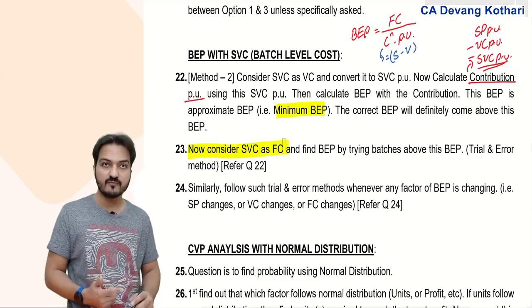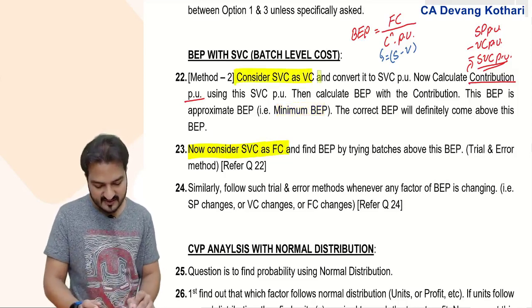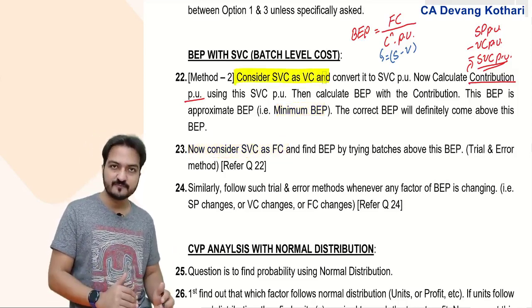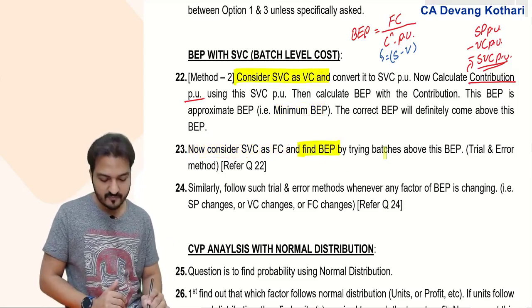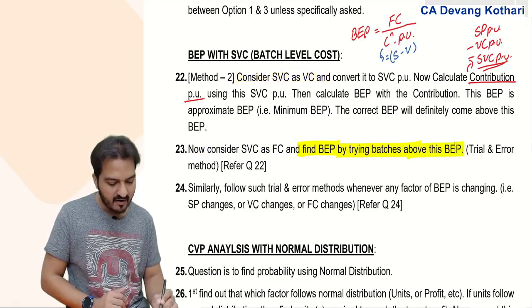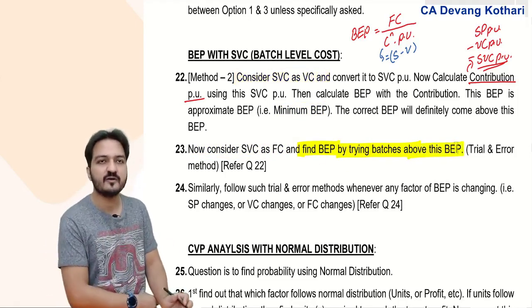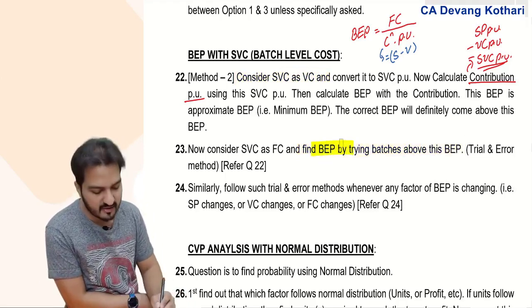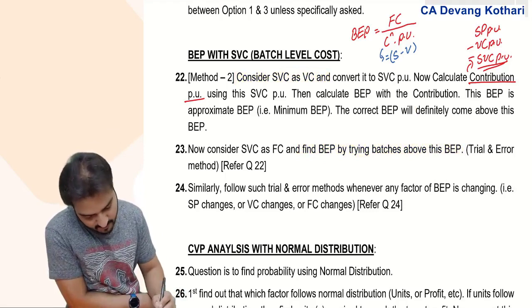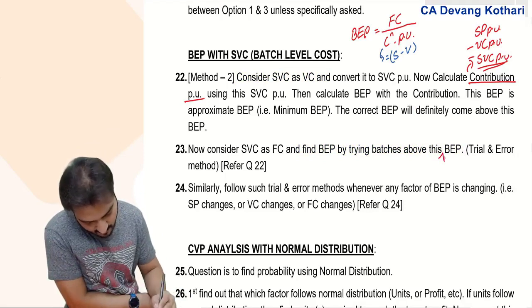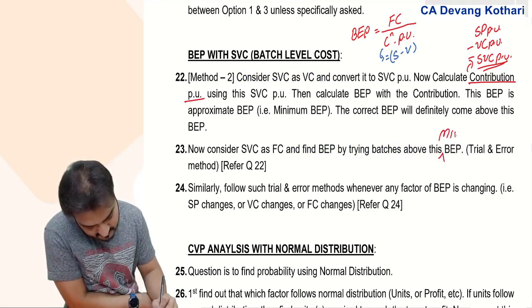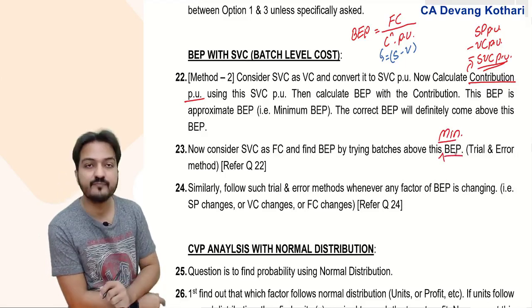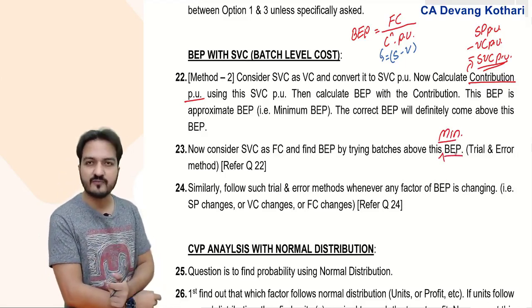Now I say that consider SVC as fixed cost and then find BP by trying batches above this approximate BP. You find the correct BP by trying batches above this minimum BP, and you have to follow trial and error method.